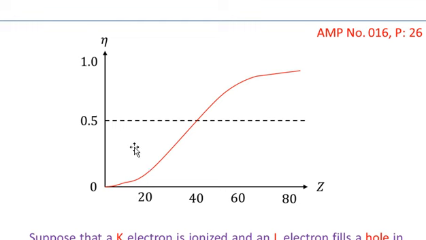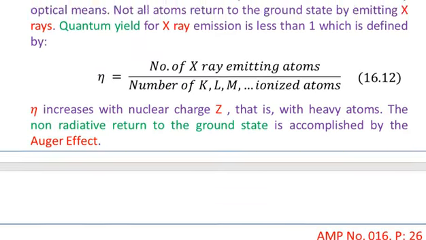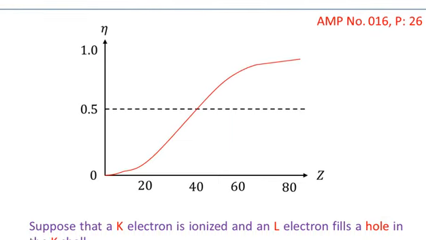For example, look at the plot of the value of eta, which is the quantum yield. Eta is plotted along the vertical axis. The maximum value of eta could be equal to 1. And on the horizontal axis, I am plotting the nuclear charge or the atomic charge Z. You will see that when Z increases, the value of eta increases.